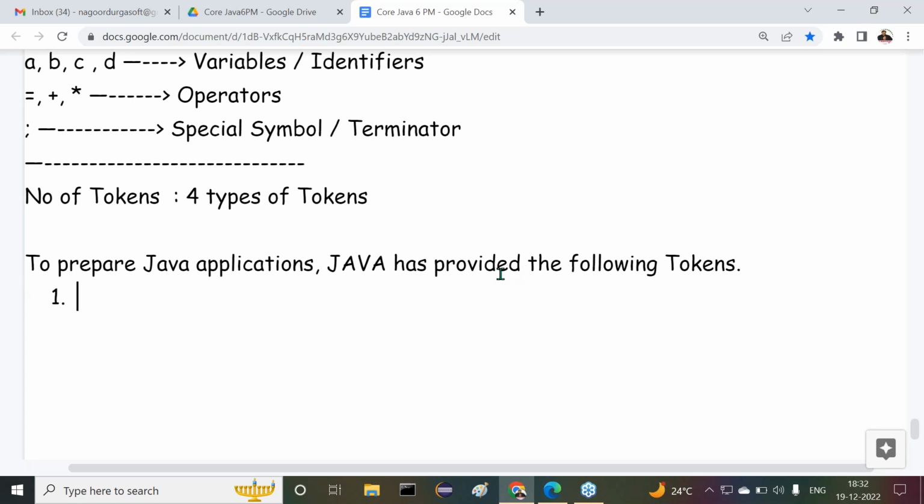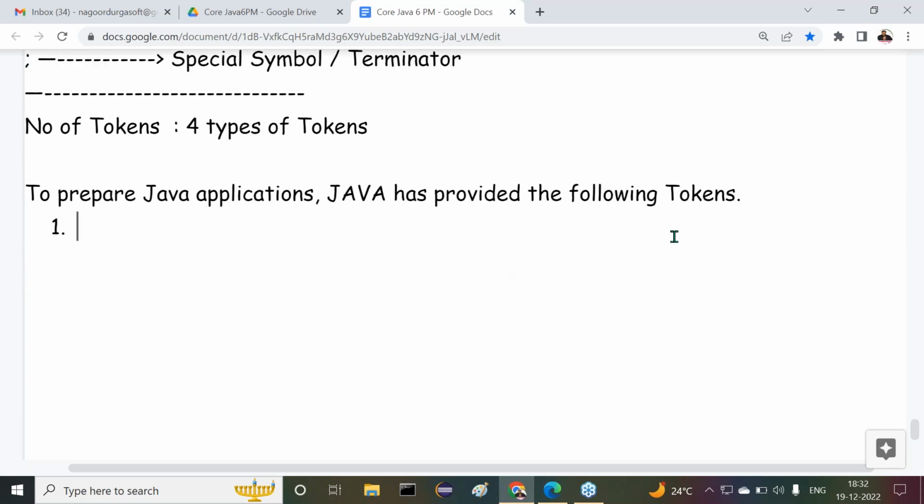Now, number 1, observe carefully. Identifiers. Next one is literals. I'm talking about tokens. Already fundamentals are given there. Inside this tokens part I've taken, how many tokens are available that I'm discussing with you. First one is identifiers. Next one is literals.